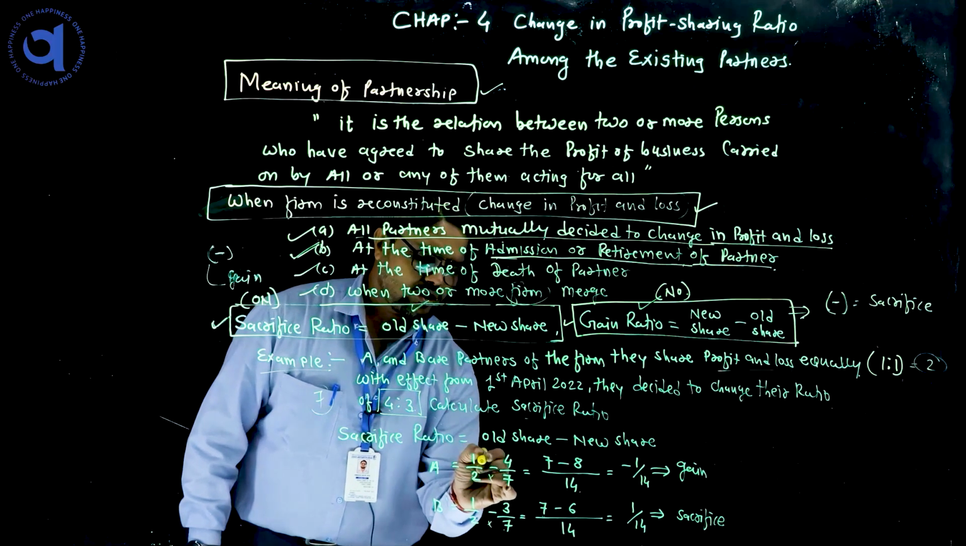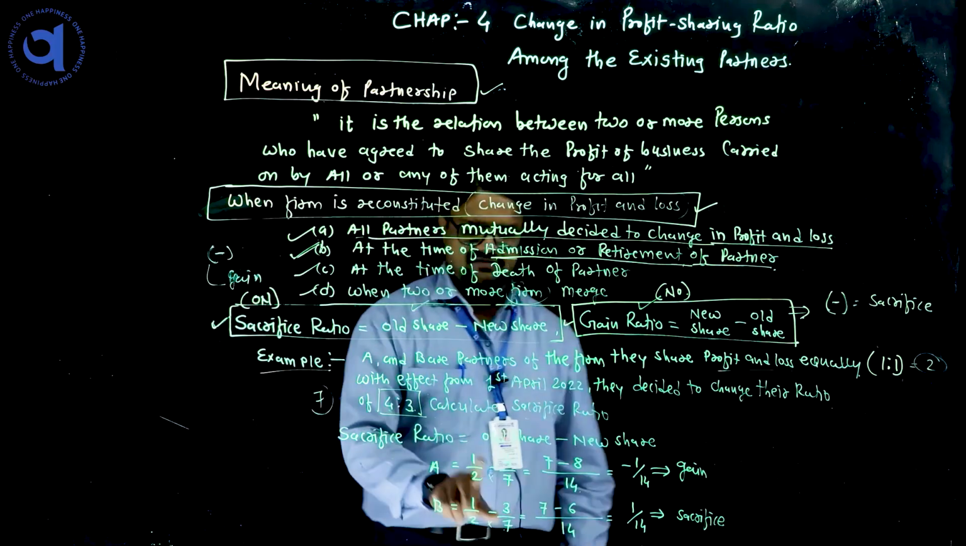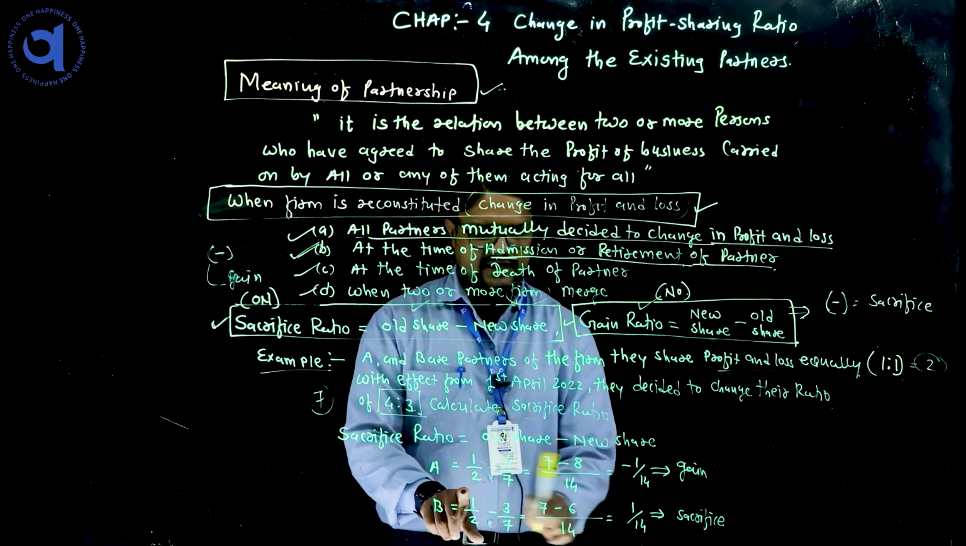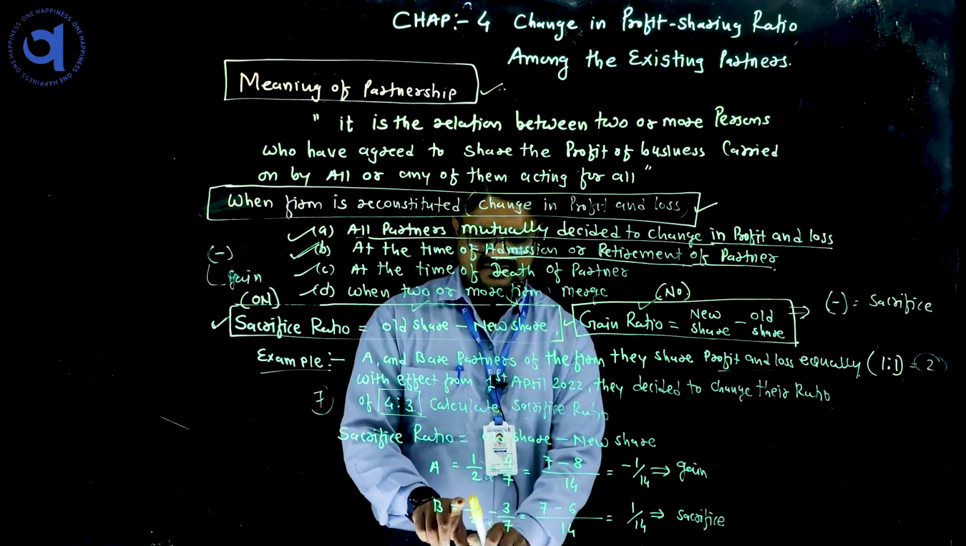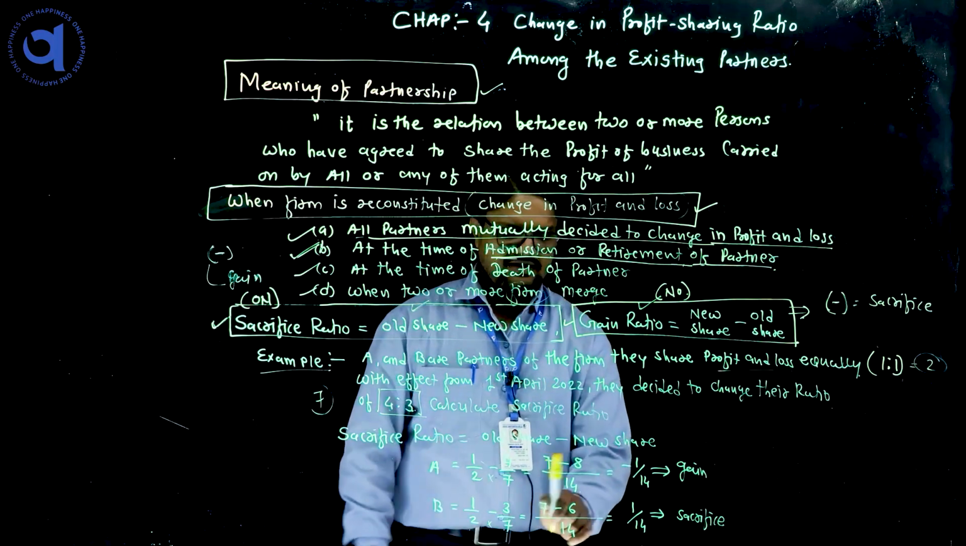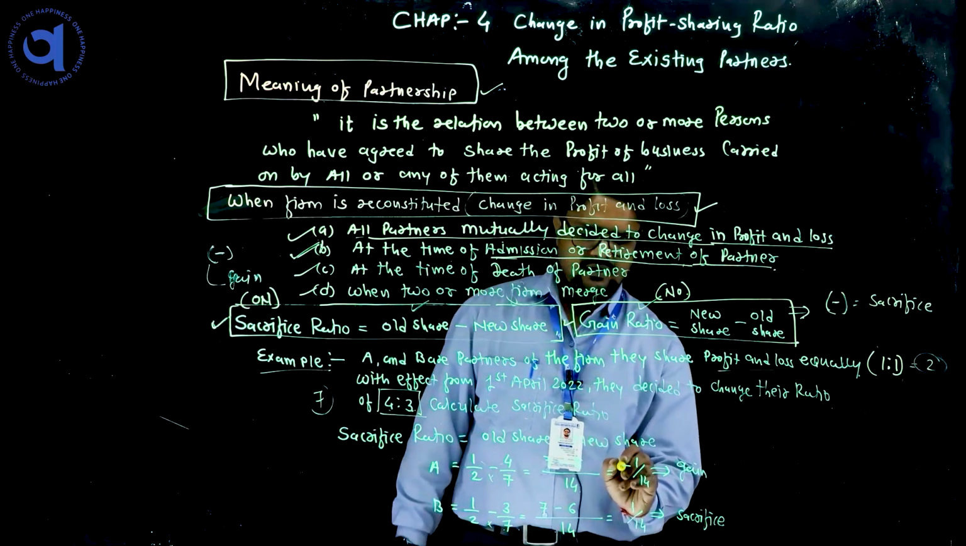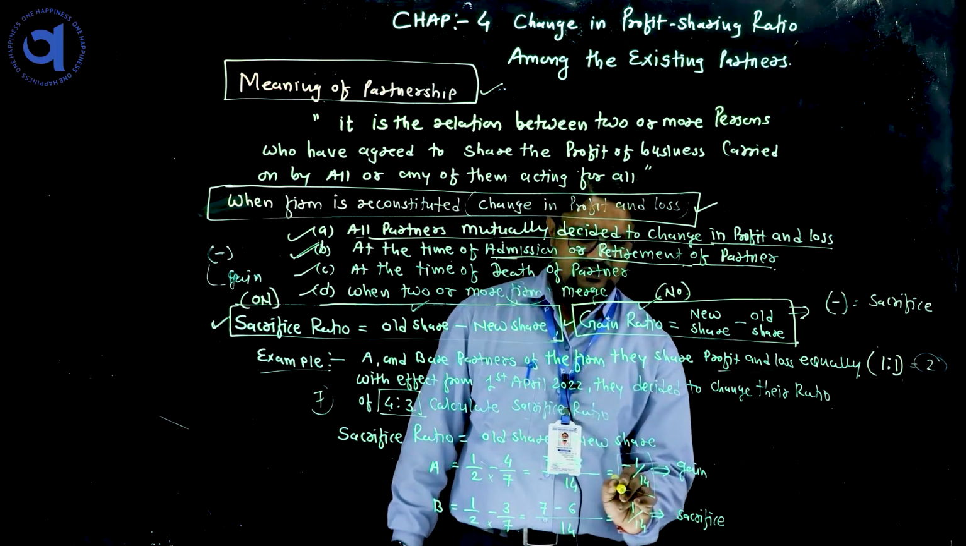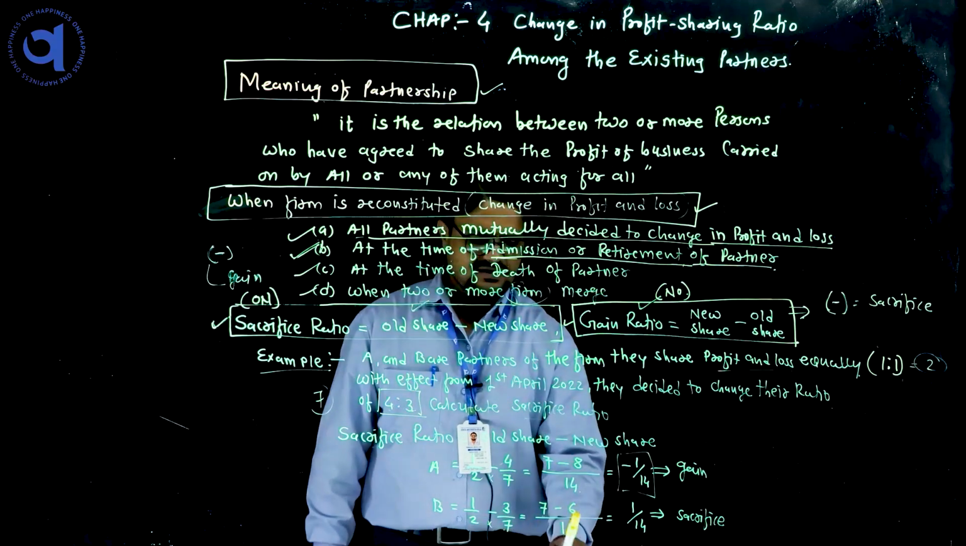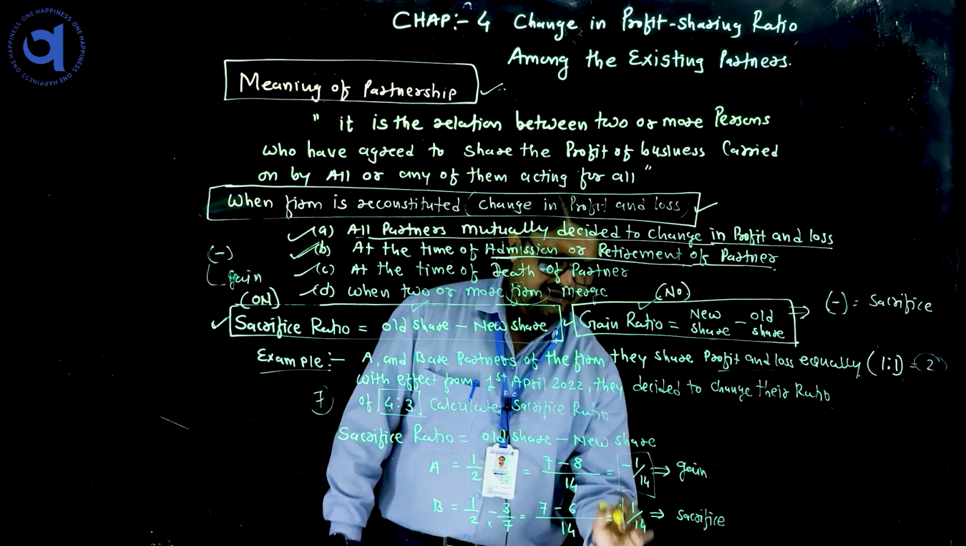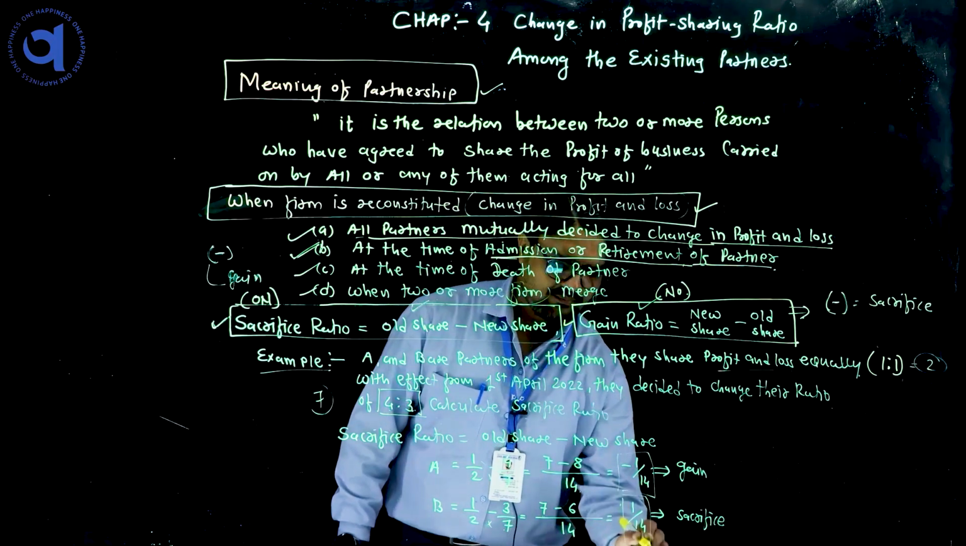Then use the cross multiply method. That means 7 ones are 7 and 4 twos are 8. In the same way, 7 ones are 7 and 3 twos are 6. So 7 minus 8, you get minus 1 upon 14. And here 7 minus 6, that means 1 upon 14.